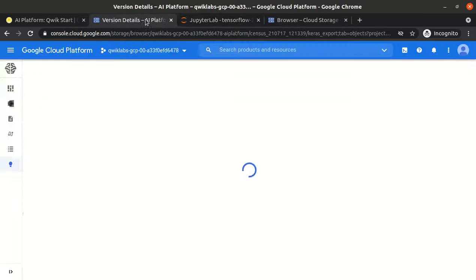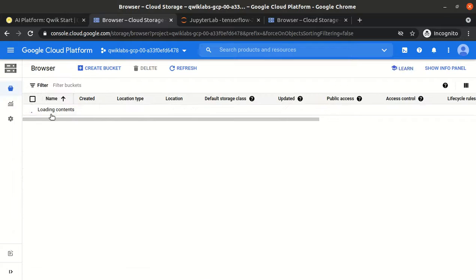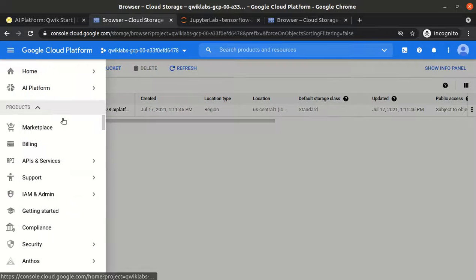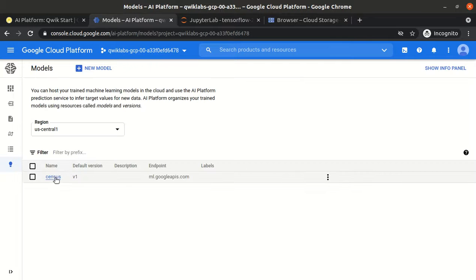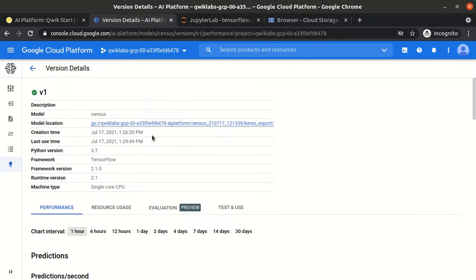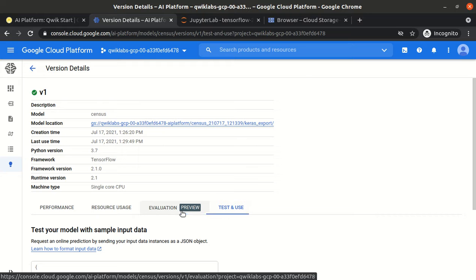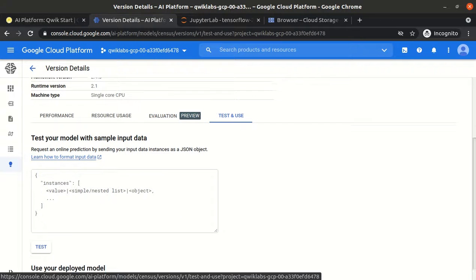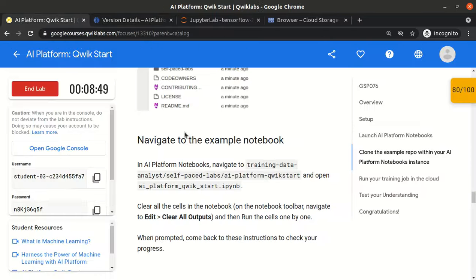So yeah, automatically, when we create the model, and under the version v1, we give our bucket path, where our binaries are stored. If you go to the model, we created the model with model name census1, and we created a version v1, and as part of the version v1 we told that our model location is this. We can test it, we can use it, right? So yeah, that's the end of the video.